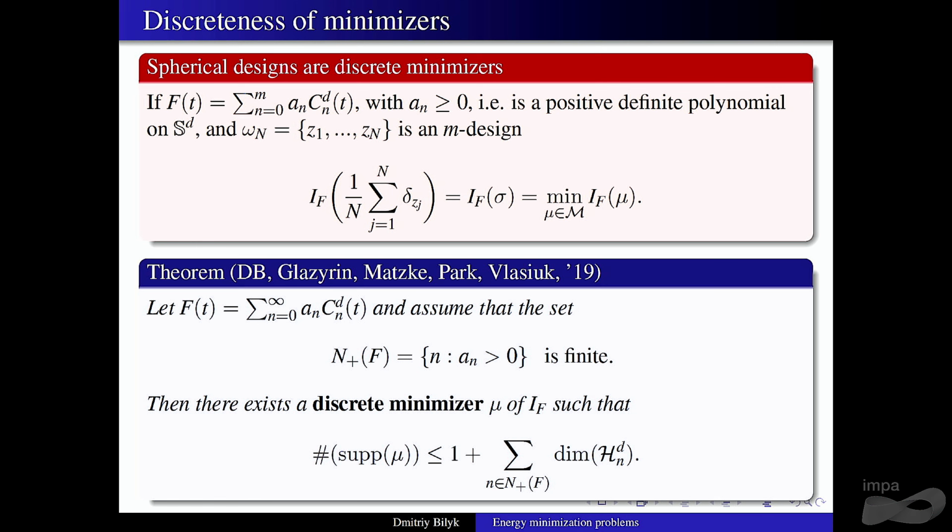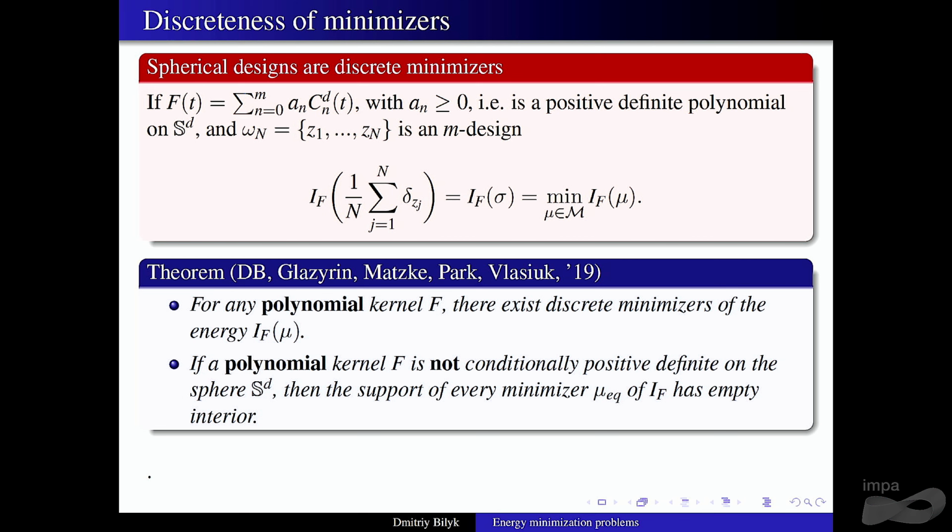Then there exist discrete minimizers, and the support of the minimizers contains exactly the number of points corresponding to the dimension of the spherical harmonics where you have positive coefficients.